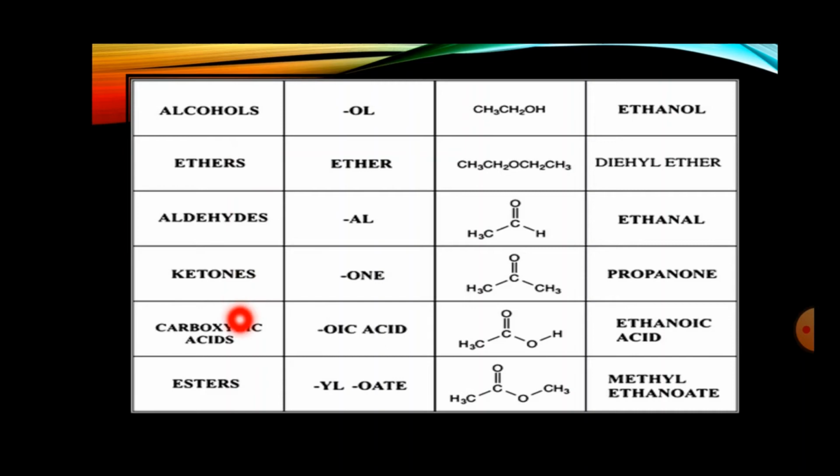This table is basically this column is given for the name of the functional group. And what are those names? Alcohol, ethers, aldehyde, ketones, carboxylic acid, and ester. Now, according to this type of functional group, we have to use this suffix. The suffix means that word which we are using behind the hydrocarbon.